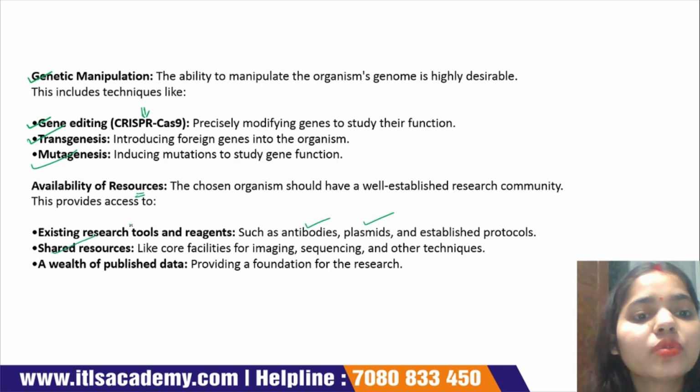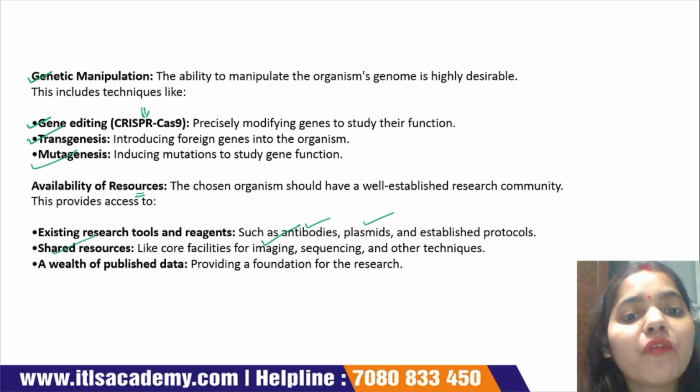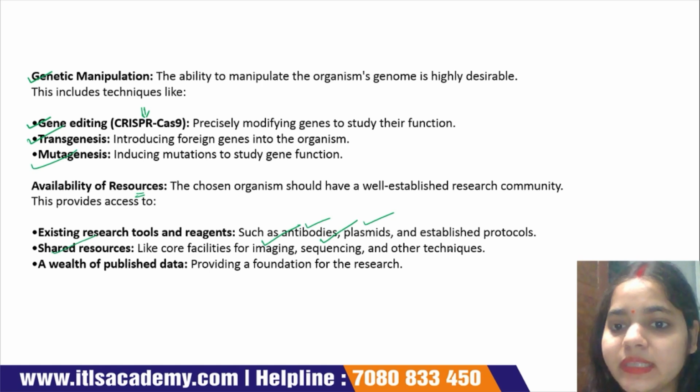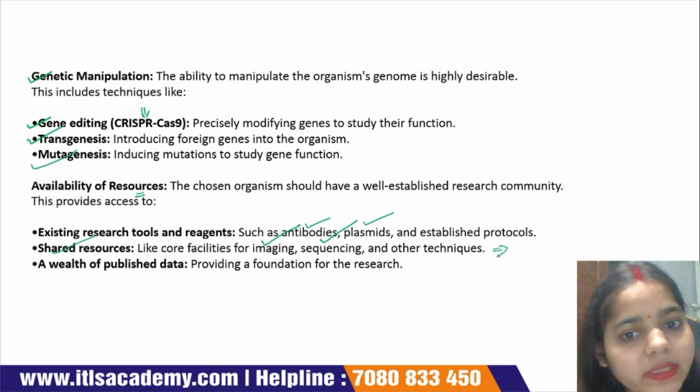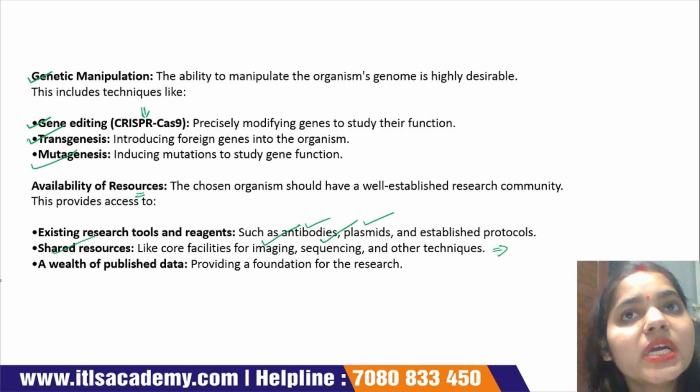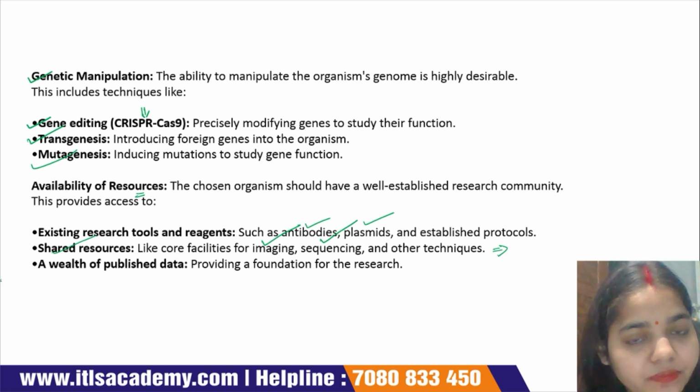These are the core facilities for imaging the model organisms, for sequencing the genome of model organisms, and other techniques such as microscopic techniques. Next is a wealth of published data. This published data provides a foundation for our research.